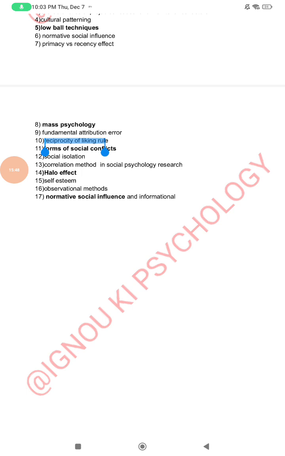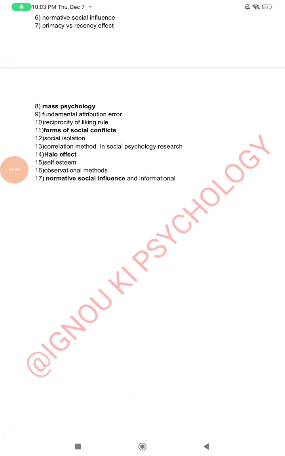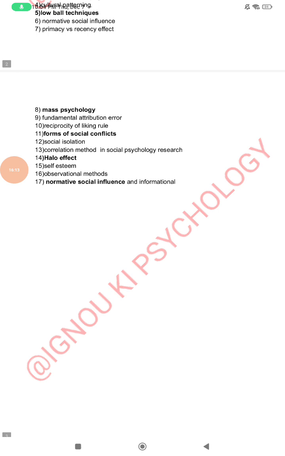Question number 10, reciprocity of liking rule. Again, this is about interpersonal relationship. Then question number 11, forms of social conflict. What are the different forms of social conflict? Like positive interaction, inverse interest, then incompatible interest. In this way you have to explain these forms of social conflicts. Then question number 12, social isolation. In this question you have to write how social isolation impacts our overall behavior.